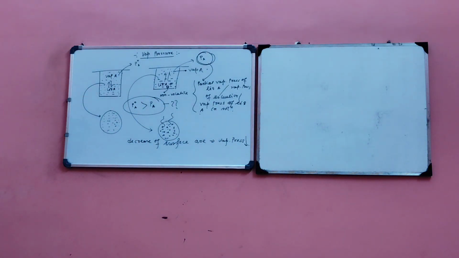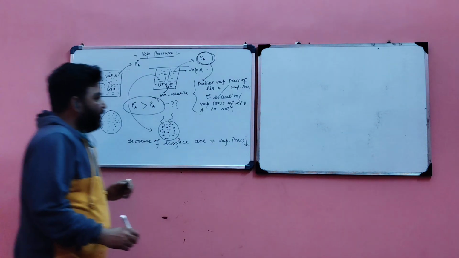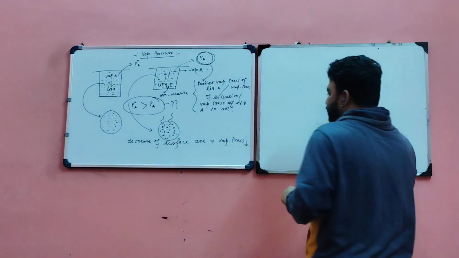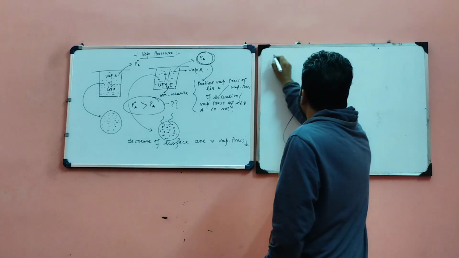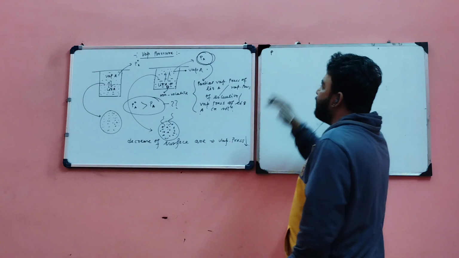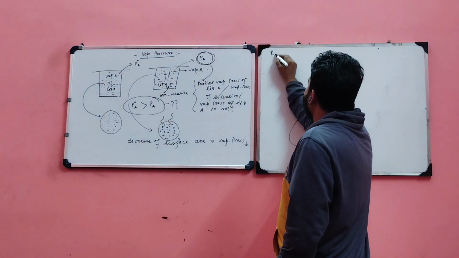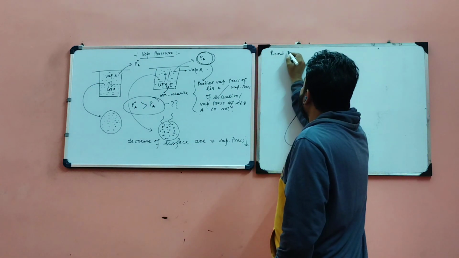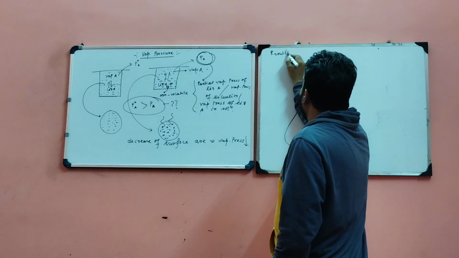So when we add some non-volatile solute to a solvent, the vapor pressure of the solvent always decreases. Clear? Now, on the basis of this vapor pressure part, there is Raoult's law.